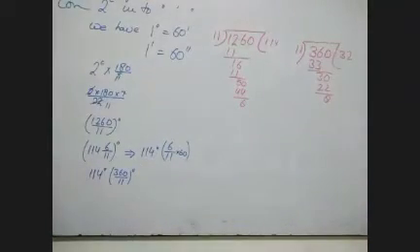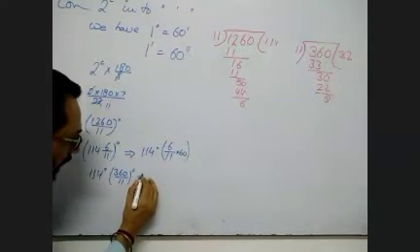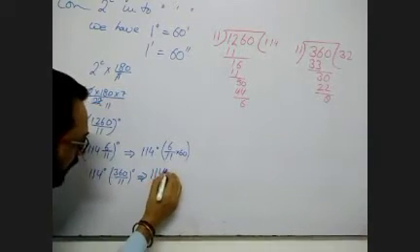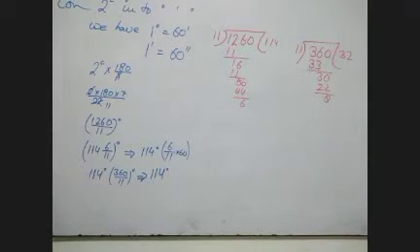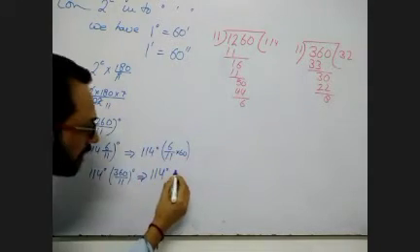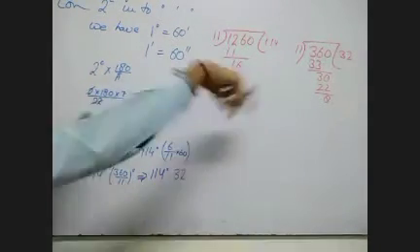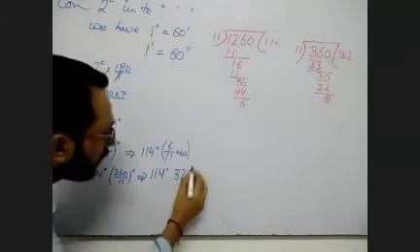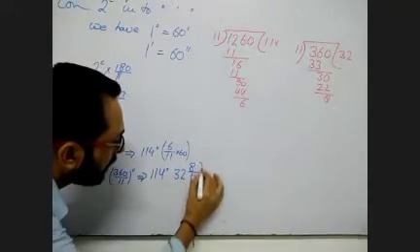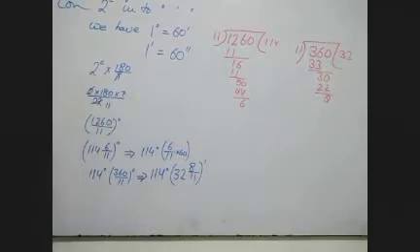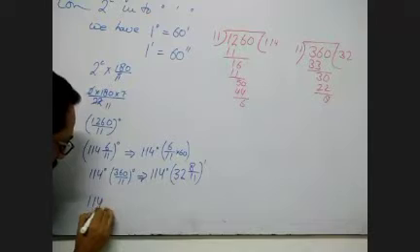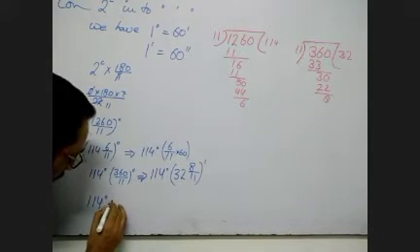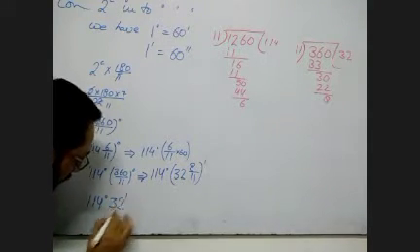So it becomes, again try to concentrate, 114 degree will be as it is, and the rest part is 32 whole 8 upon 11 minute. So the next step is 114 degree, 32 minute, 8 upon 11.